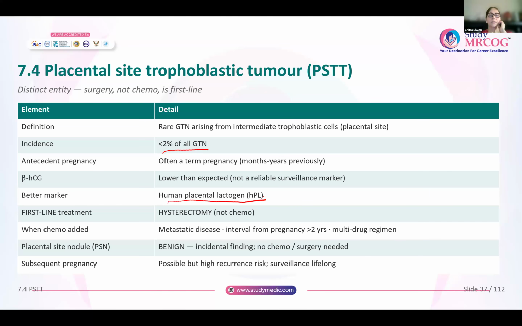Now, in the subsequent pregnancy, it is possible that you will get recurrence. So, in subsequent pregnancies, surveillance is done lifelong, like after every pregnancy, but they also say that 10 years after the initial GTN, if after a pregnancy the beta HCG is not rising, then after 10 years, these women can be put off surveillance. There is no need to continue the surveillance after 10 years from the index pregnancy where she had a gestational trophoblastic neoplasia.